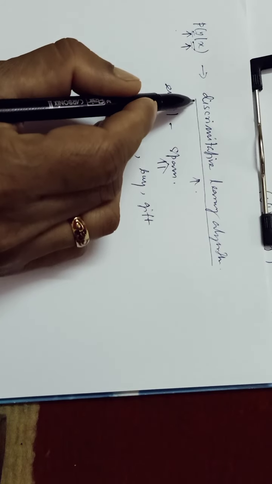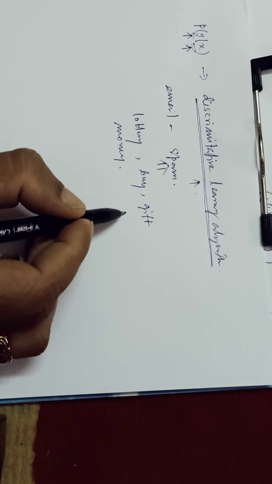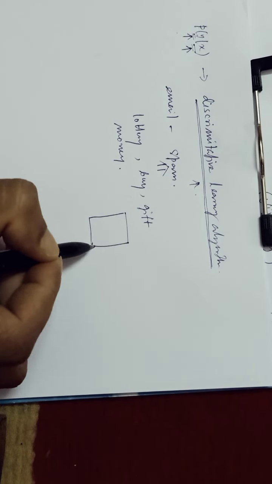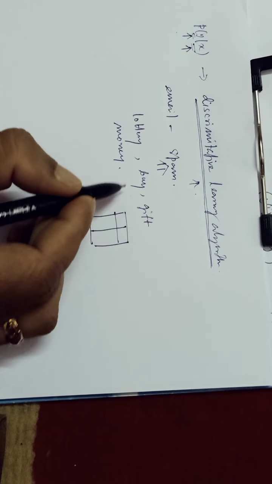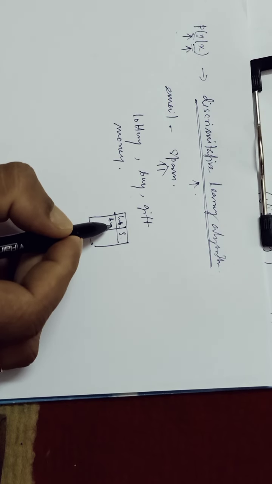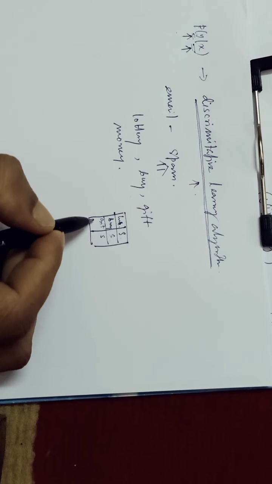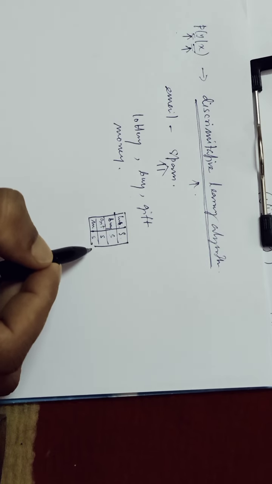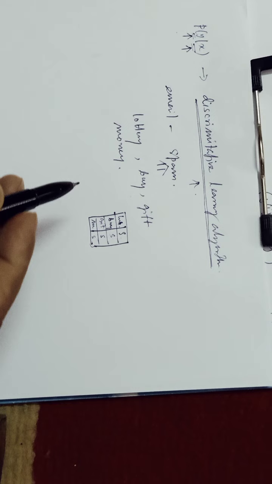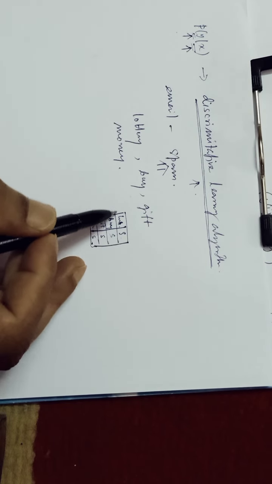Now if we go for doing this discriminative learning algorithm, what will happen? Suppose we are having a set of inputs where if lottery is present, then it is a spam. If buy is present, it is a spam. If gift is present, it is a spam. If money is present, it is a spam. From our previous data, we have found that if this is a spam mail, this is present.